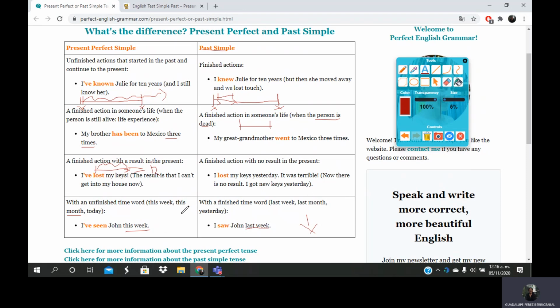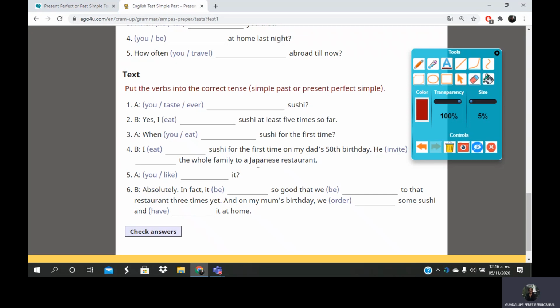Here we are talking, most of the time, about experiences and dates that we are not specifying. And when we are talking about past simple, most of the time we are talking about experiences or actions that happened in the past, started and finished. And now we're going to do some exercises to identify the differences between one tense and the other.